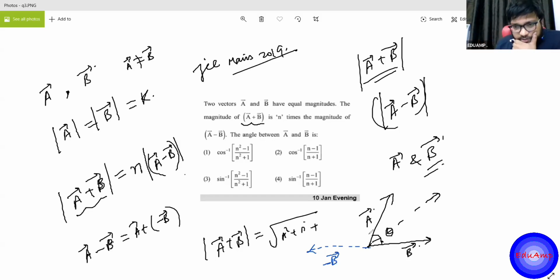Okay, let me give it. This is what I've told only. This is 180 minus theta this time. This is the angle between the two vectors. Okay, so Mahesh is giving me the answer as the first one. Okay, let's see, Mahesh. So I have got the first one as the answer and the second one as the answer. Let's see. Any other answer?